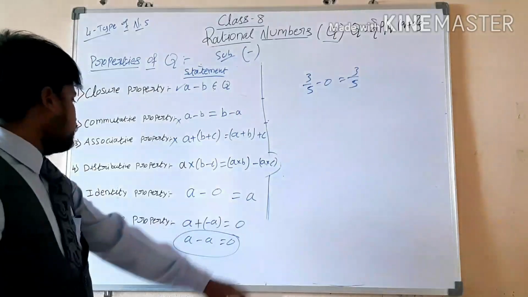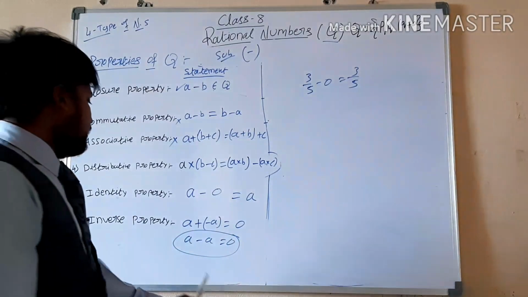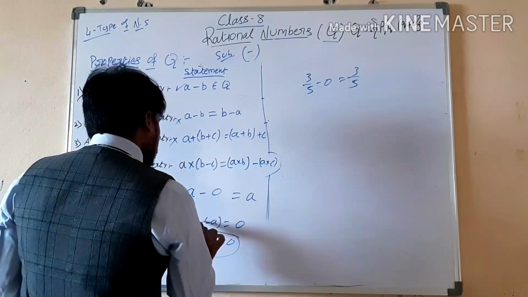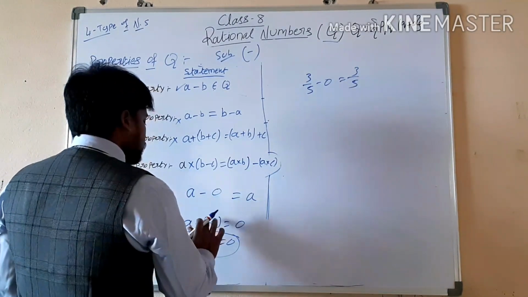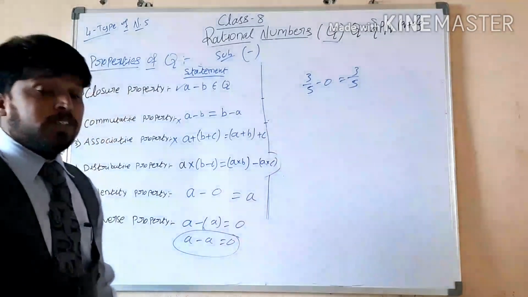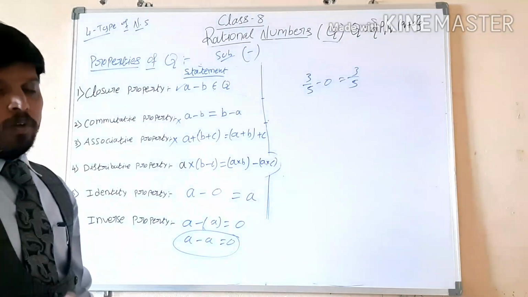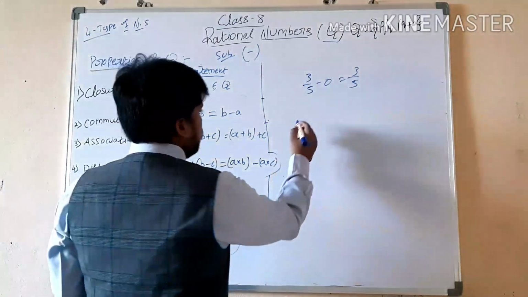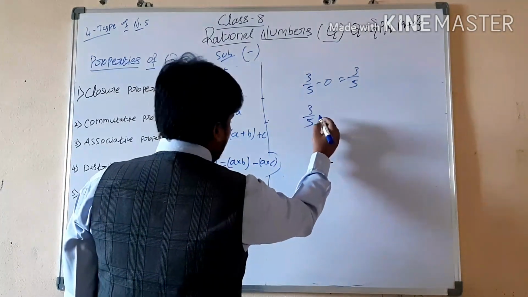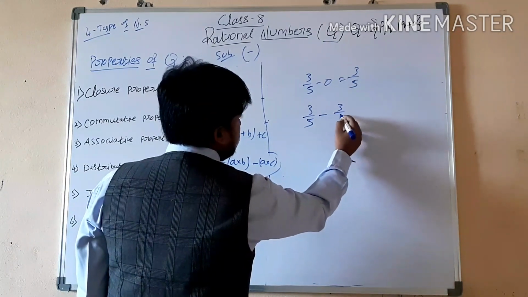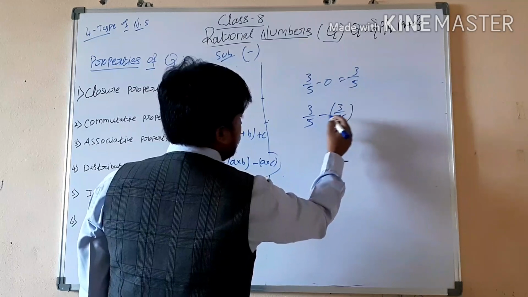So that is the identity property, and now the inverse property. Here is minus and here is plus. What is the subtractive inverse? Plus. We'll take one example: 3 by 5 minus 3 by 5. So what do we get?